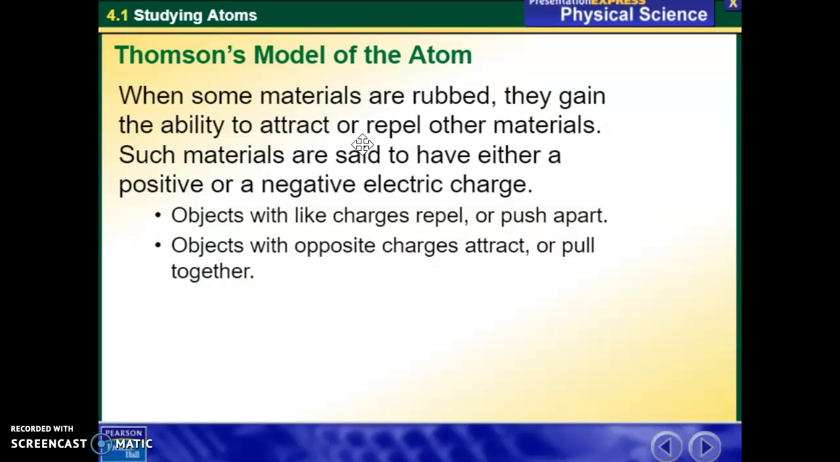The way Thomson discovered this is that first he noticed that when materials are rubbed together, they gain the ability to attract or repel. Sometimes when you rub materials together, they attract and stick together. Other times they repel, or push apart. Because of this, we say that such materials have either a positive or a negative charge. If you have two positive charges, they repel or push apart. If you have a positive and a negative charge together, they have opposite charges and they attract or pull together.